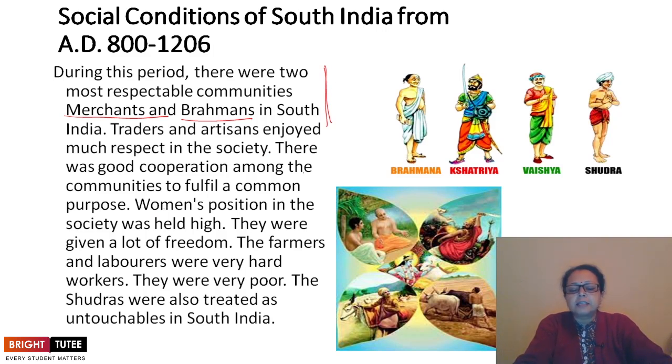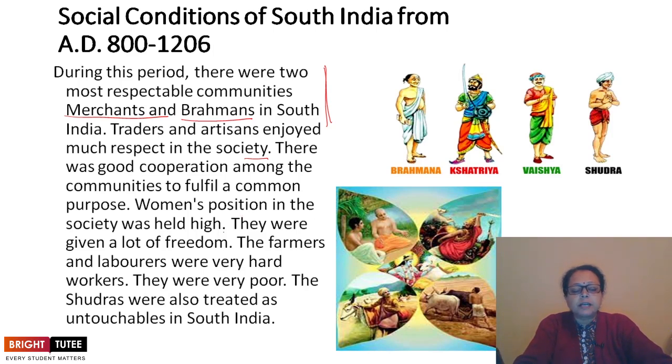Traders and artisans enjoyed much respect in society as they were producing. Already we have discussed in the accounts of Marco Polo how he praised them, with special reference to the leather workers, iron metal and gold metal craftspersons. There was good cooperation among the communities to fulfill a common purpose.